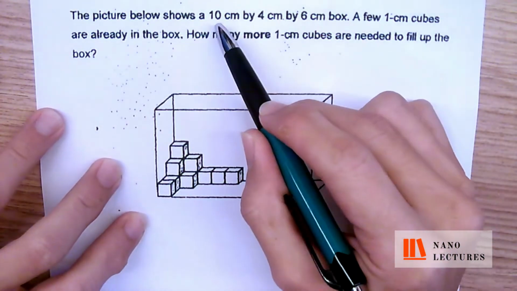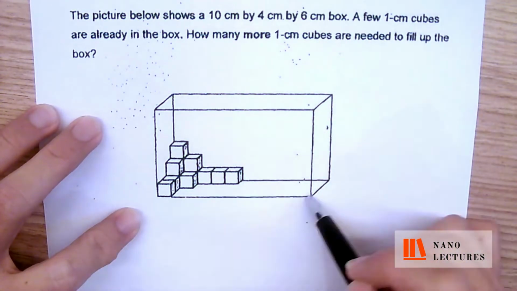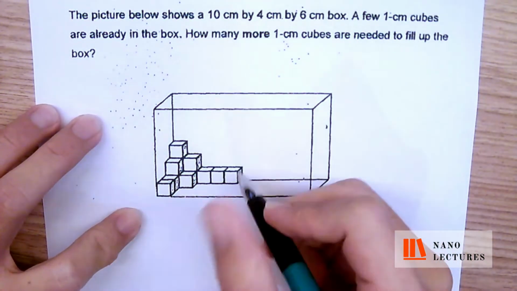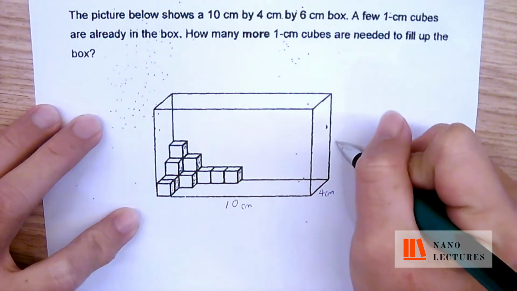Below shows a 10 cm by 4 cm by 6 cm box. Now stop here. Did they input information inside the diagram? No, right? So a good practice will just be to put all this information inside. So this will be 10 cm by 4 cm by 6 cm.